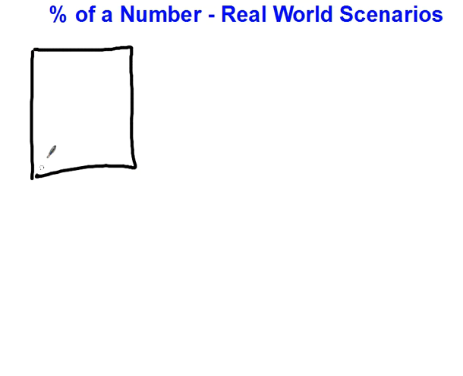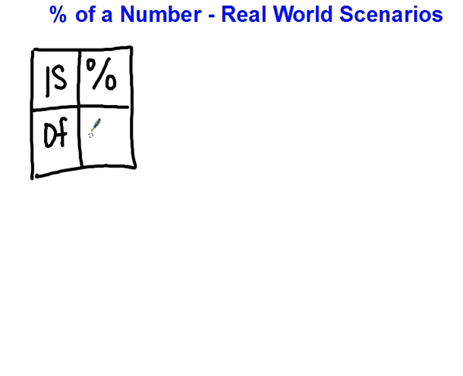So today we're going to talk about percent of a number in a real-world scenario. The first thing that I want to remind you of is our percent proportion. That's going to be really important as we go through and solve these problems. Remember our percent proportion, it's is over of is always percent out of 100. Percent is always a number out of 100. Your is, that's the part, and the of, that's the whole. Those are going to be the really important things to remember as we do these percent of a number problems